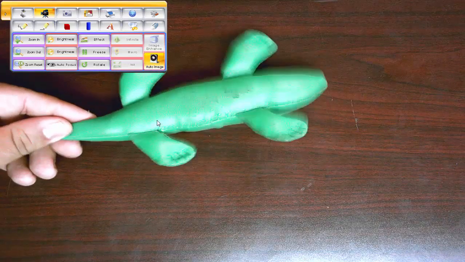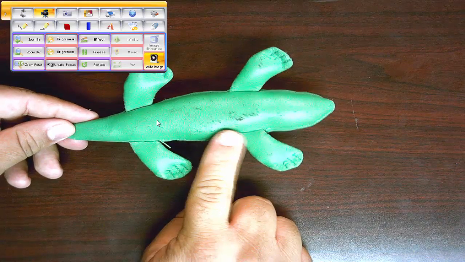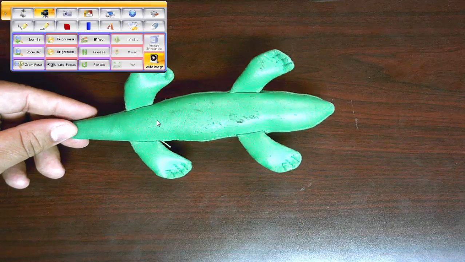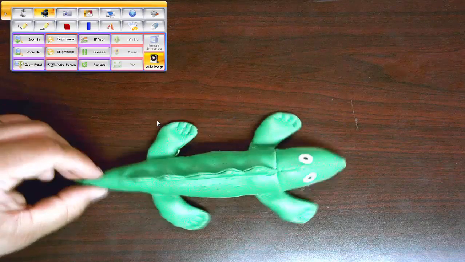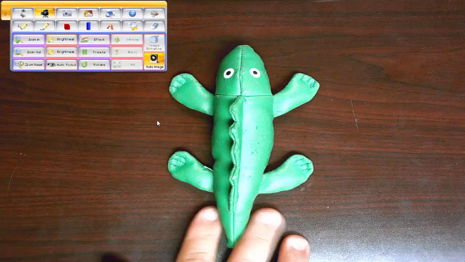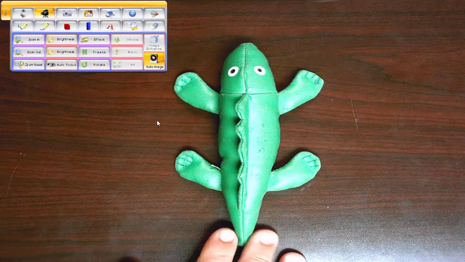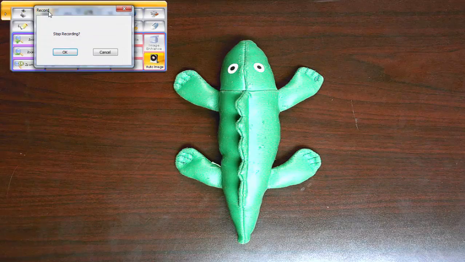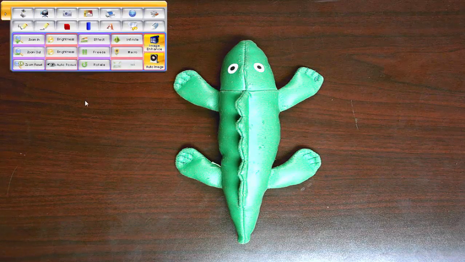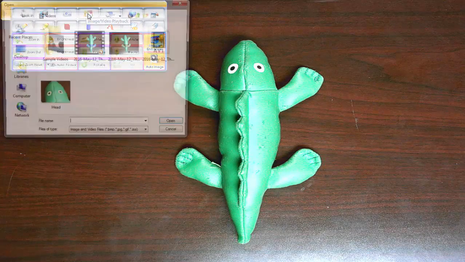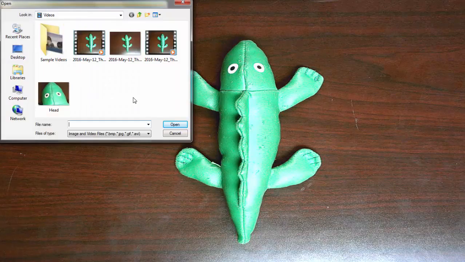Look at that. Oh, wow. No wonder he's sick. Look, he's got something on his stomach there. His abdomen, if we want to be correct about it. Awesome. So we're talking about the alligator. We're going over the anatomy, and we're talking about, he is indeed a reptile and blah, blah, blah. And then I'm done. If I click on the record button one more time, it's going to ask me to stop recording. Indeed, it will stop recording. And if I go over here to my image or video playback, kind of like my gallery, look at that.